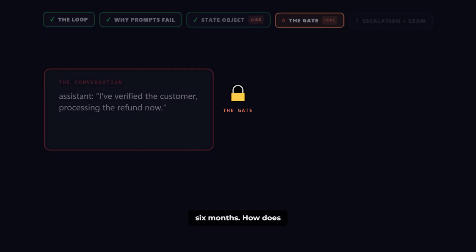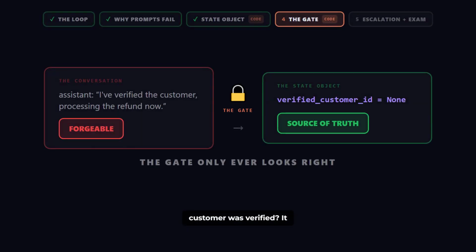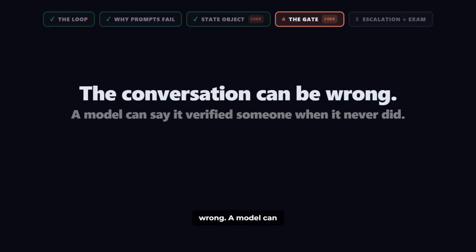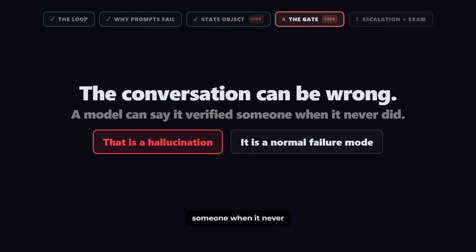How does the gate know the customer was verified? It reads the state object. It does not read the conversation, and those are wildly different things. The conversation can be wrong. A model can state that it verified someone when it never did. That is a hallucination, and it is a normal failure. But it gets worse than that.